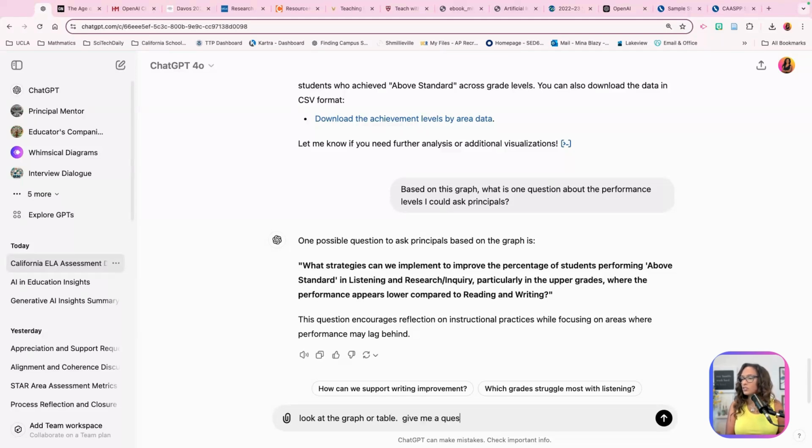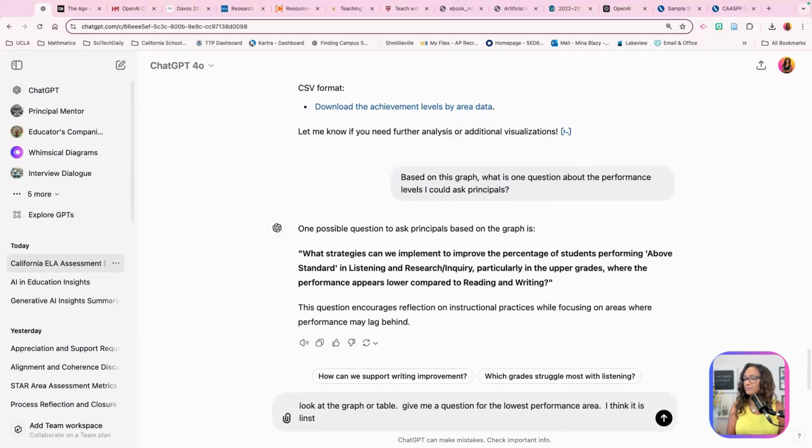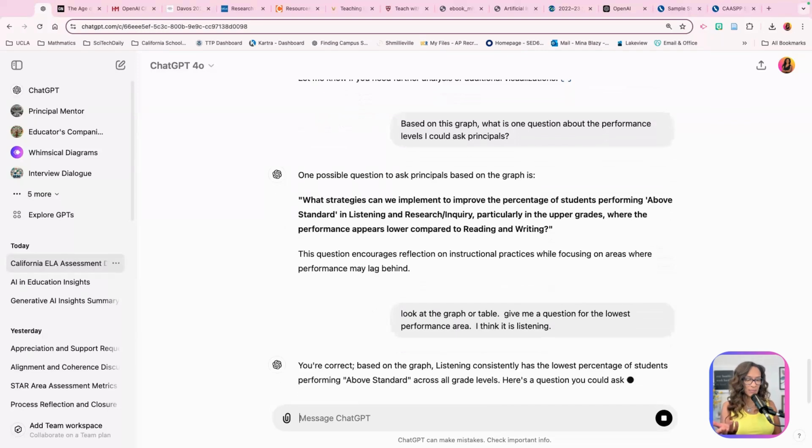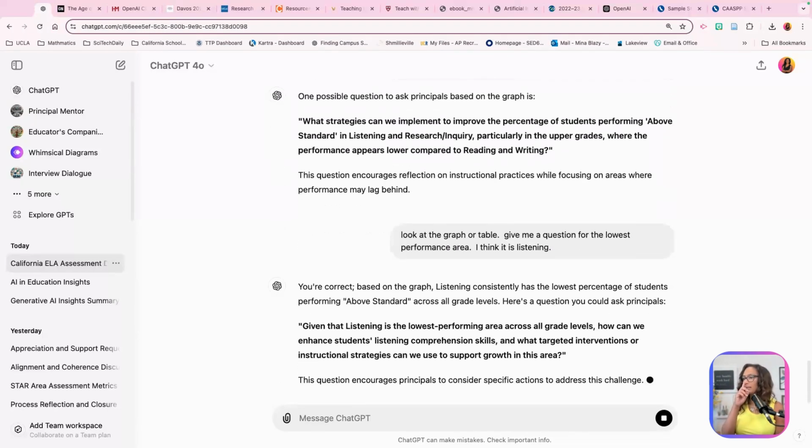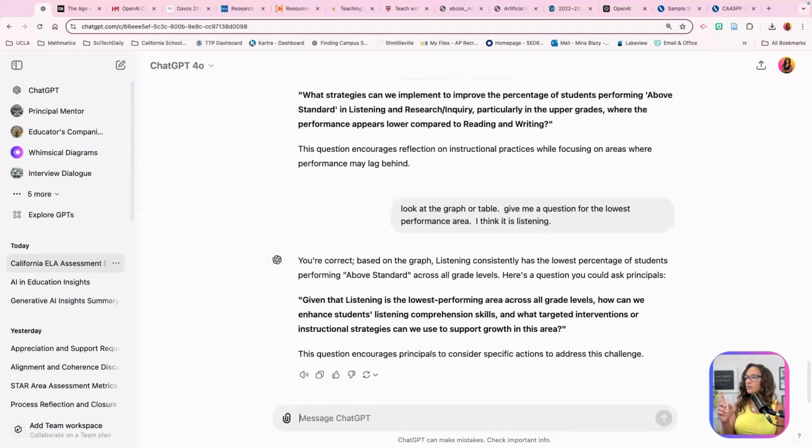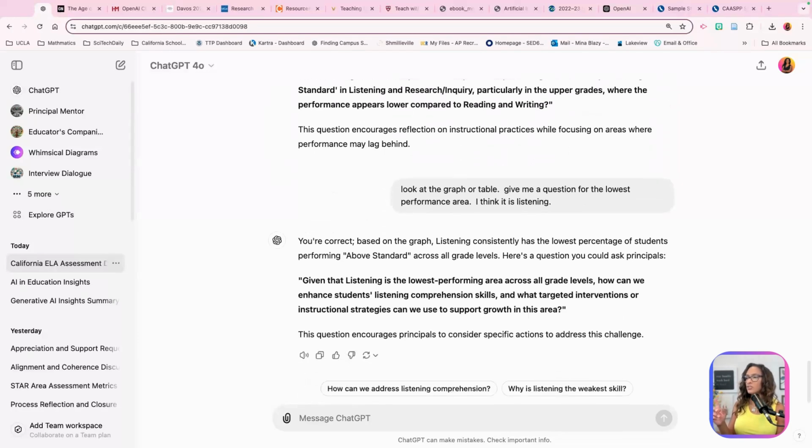Give me a question for the lowest performance area. I think it is listening. I was going to say, consider what the state of California says about that performance area, but we'll hold up on that. Given that listening is the lowest performance area across all grade levels, how can we enhance students' listening comprehension skills, and what targeted interventions or instructional strategies can we use to support growth in this area?